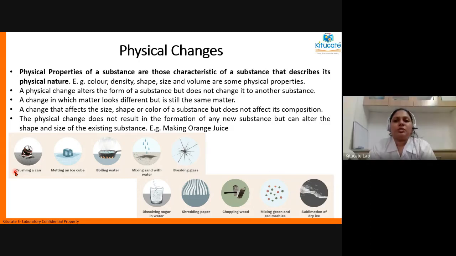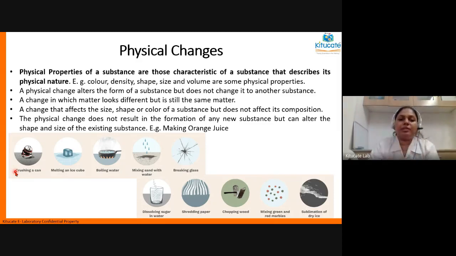Correct. So water is H2O in liquid state, and water in the ice state is also H2O. It is not becoming H2O2 or HO. There's no change in the chemical composition. It is just becoming from liquid to solid. Or for that matter, when you heat water from a liquid, it becomes gas. It turns into water vapor. In every case, depending upon whether it's in the liquid, solid or gaseous state, the shape will change, because that is the property of matter.